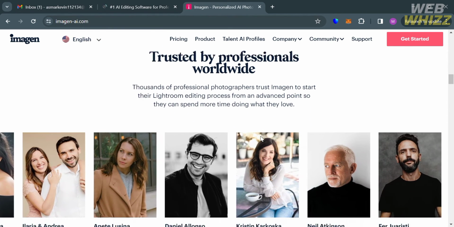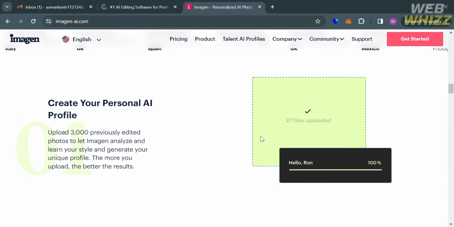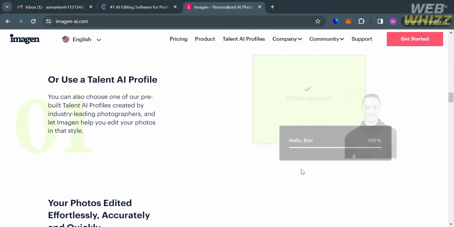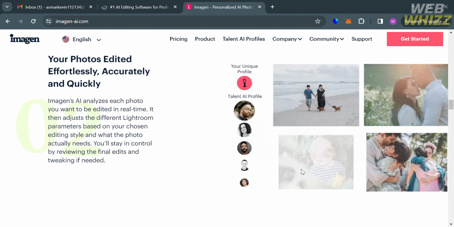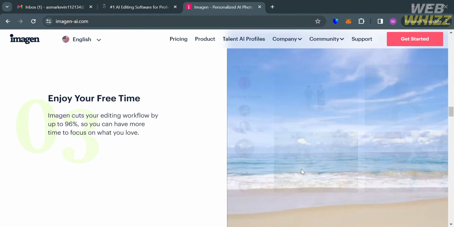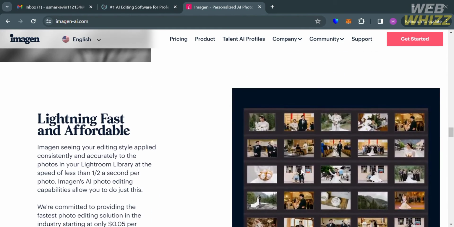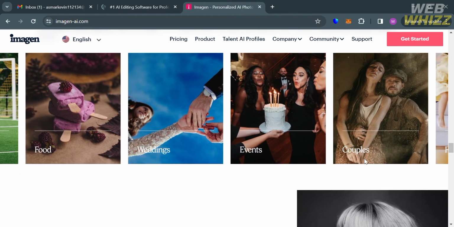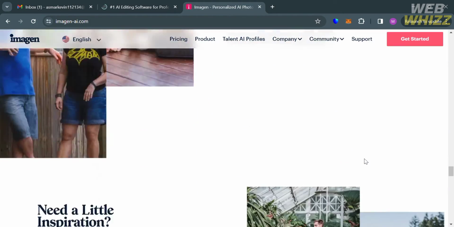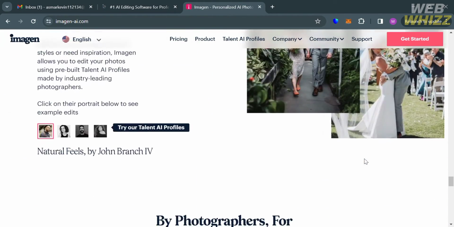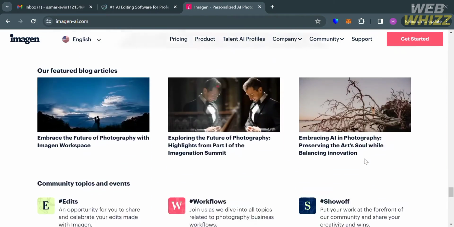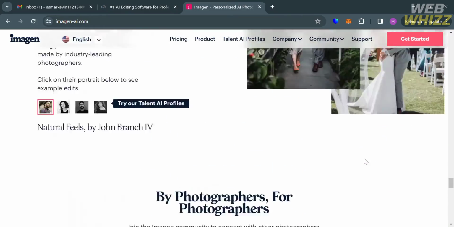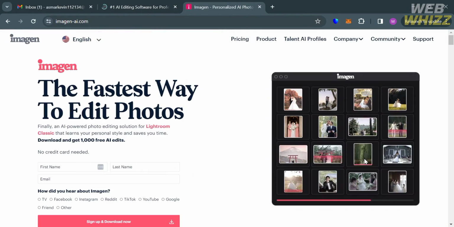So basically, in terms of the features, Imagen AI and Aftershoot offer AI-powered culling and editing features, but they differ in their pricing models, output quality, and the use of facial recognition technology. Since Imagen AI offers AI-powered culling, local adjustments, and cloud backup solutions, while Aftershoot uses facial recognition technology to quickly locate the best images from a given set and eliminates 50 to 60% of the images.